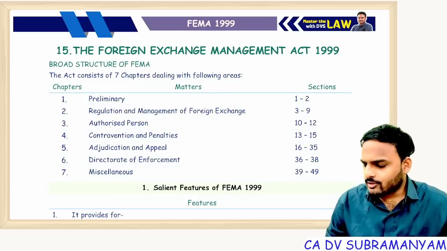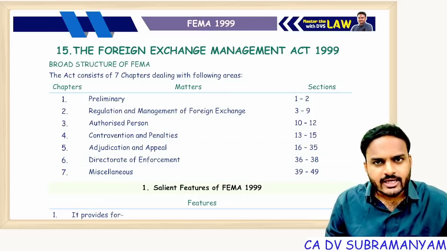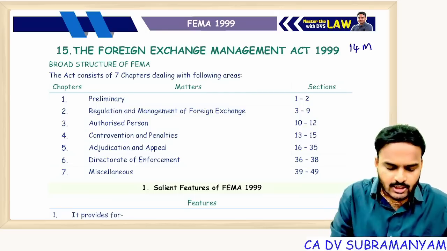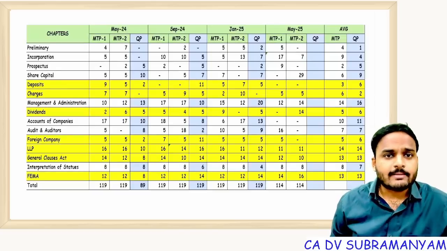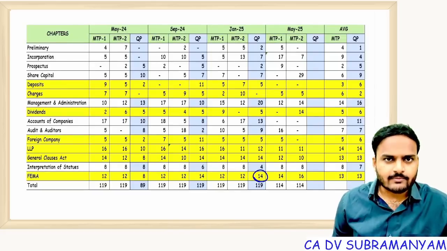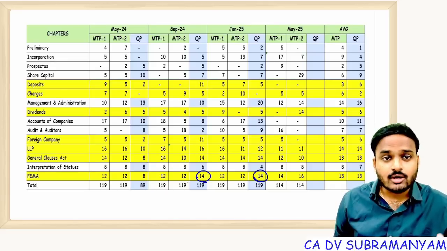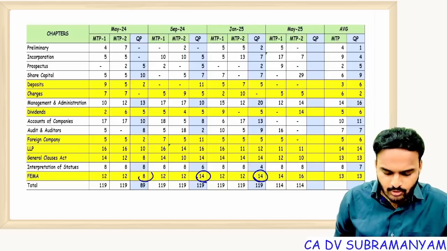Let's continue the marathon with the next chapter, that is FEMA 1999. The expected weightage of this chapter in your examination is 14 marks. Yes, you can see the last 3 attempts' question paper analysis. Jan 25 attempt, 14 marks came from this chapter. September 24 attempt, 14 marks came from this chapter. And May 24 attempt, since the objective paper is not available, only in the descriptive paper, 8 marks came from this chapter.